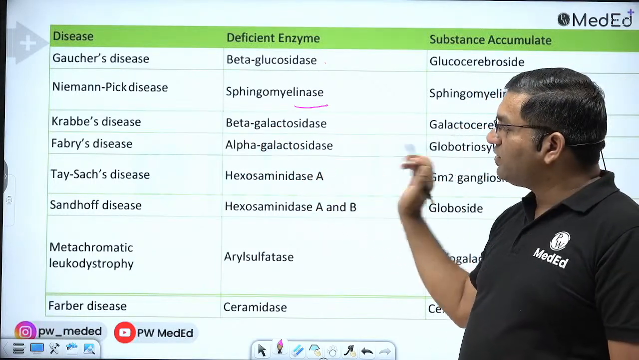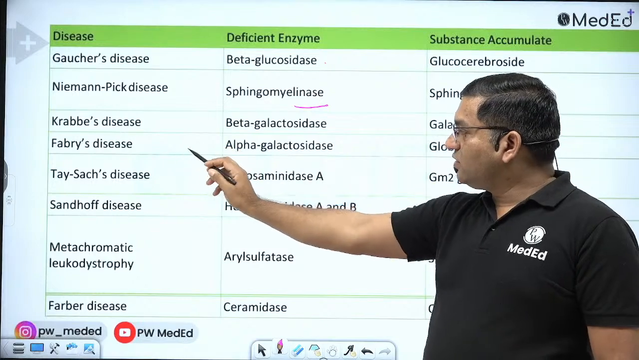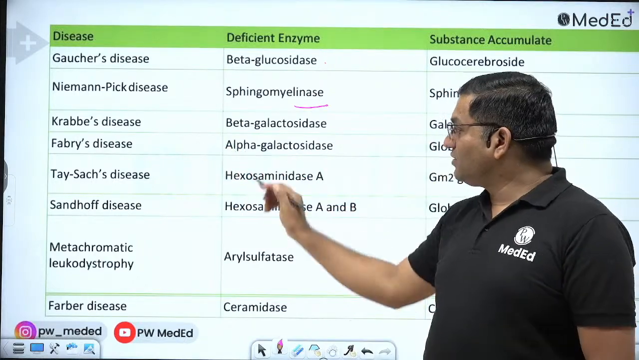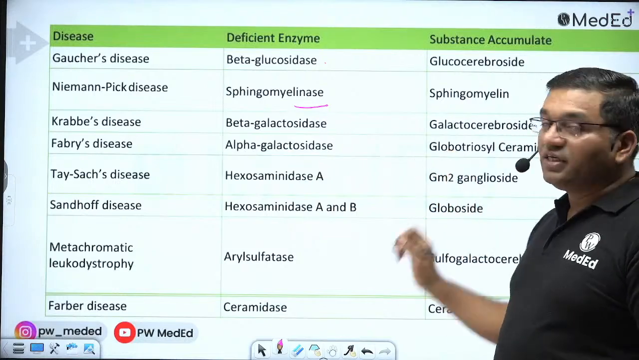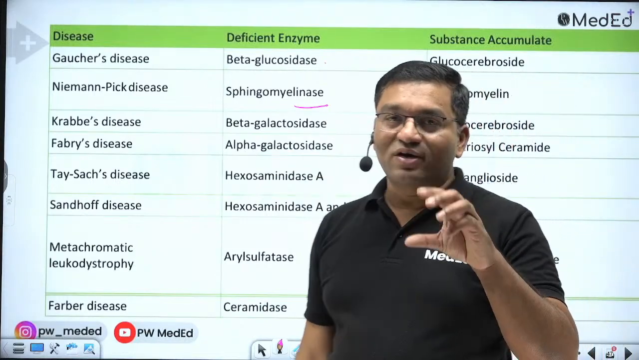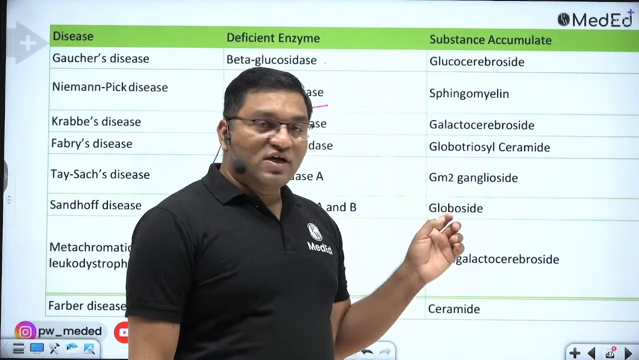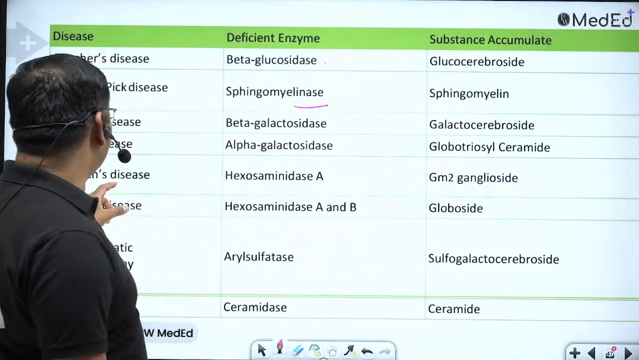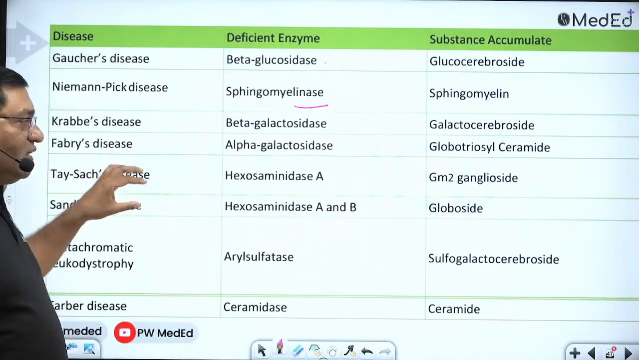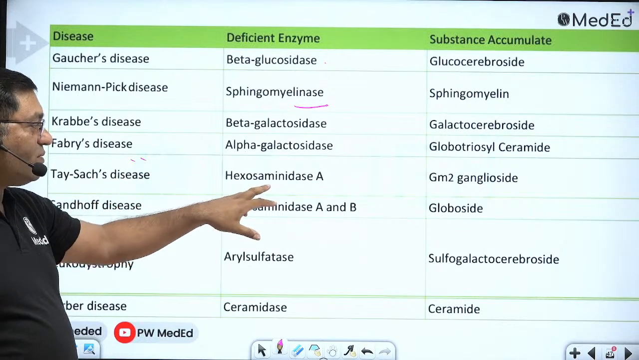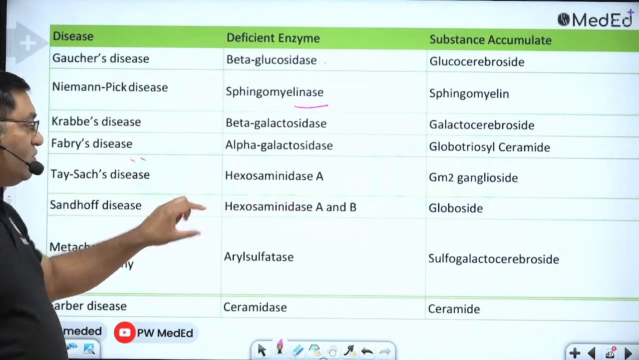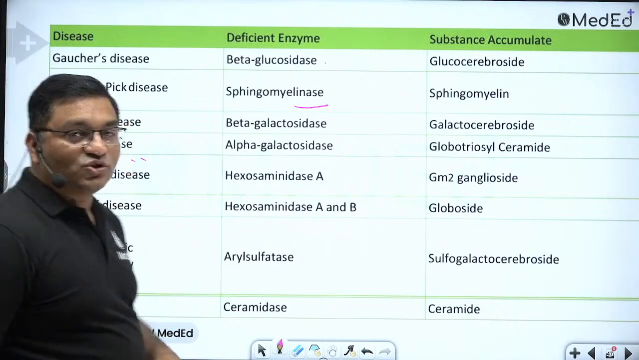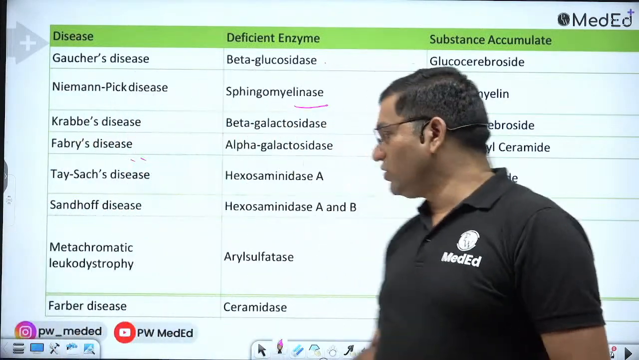Galactocerebrosides accumulate. Fabry's disease, there is alpha galactosidase defect, and in Fabry's disease there are skin lesions, skin rash or red spots, known as telangiectatic lesions, and this is an X-linked disease. Fabry's disease is the X-linked disease. Tay-Sachs disease is due to hexosaminidase A defect, and Sandhoff disease due to hexosaminidase A and B. So these are the lysosomal storage disorders.